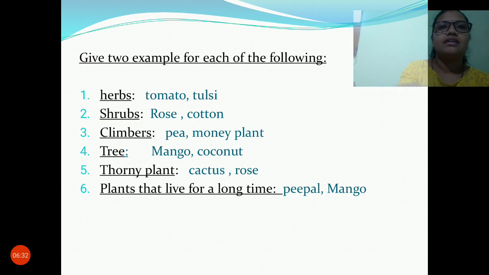Okay, children. Read all this. In these questions I will make it multiple choice. Read all this properly. See the examples also. Just read more. You need to learn at least four examples.